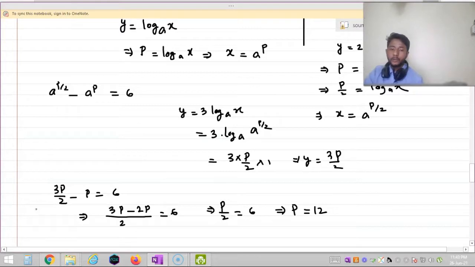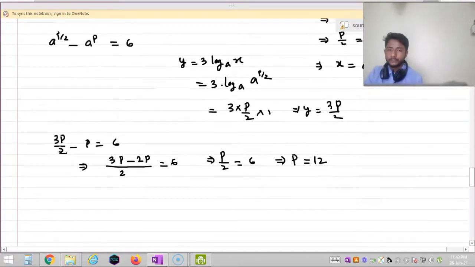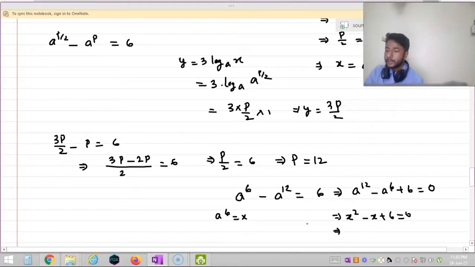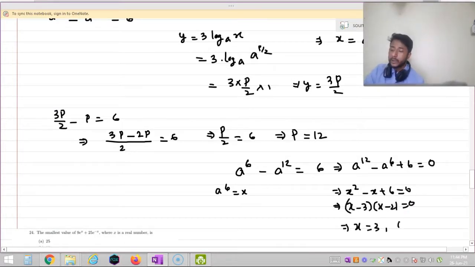Now I am going to put this value here, so I can write A to the power 6 minus A to the power 12 is equal to 6, and hence I can say that A to the power 12 minus A to the power 6 plus 6 is equal to 0. I am considering A to the power 6 is equal to x, hence this is nothing but x square minus x plus 6 is equal to 0. So I can say that x minus 3 into x plus 2 is equal to 0, and the value of x is equal to 3 and minus 2.